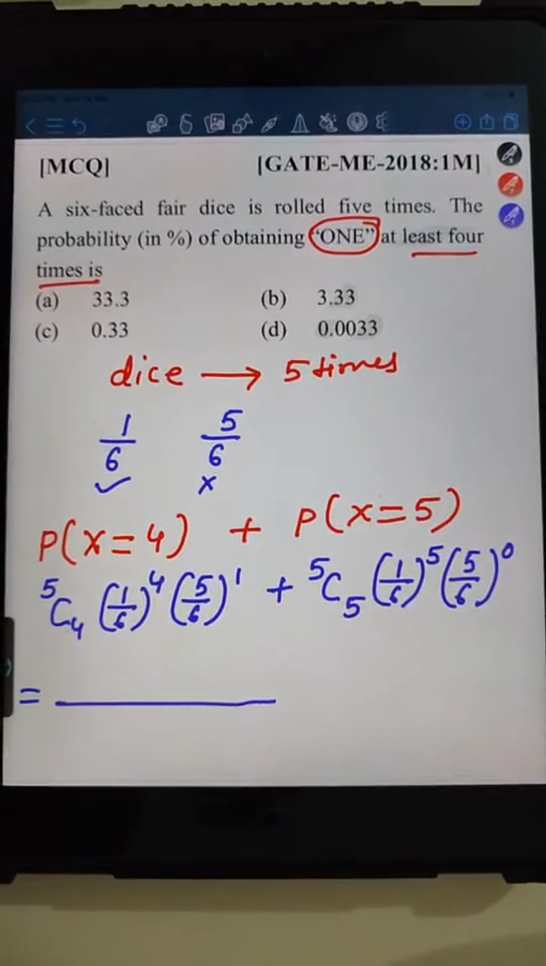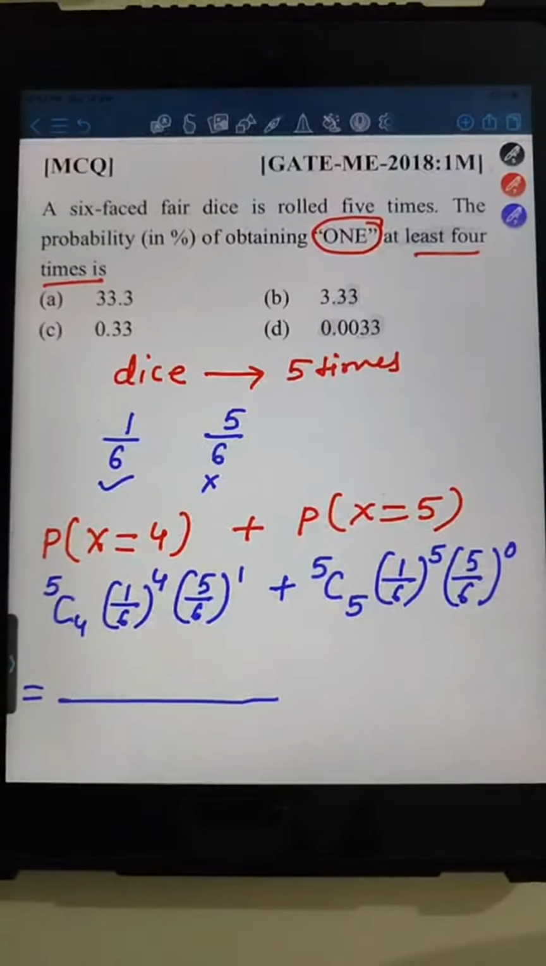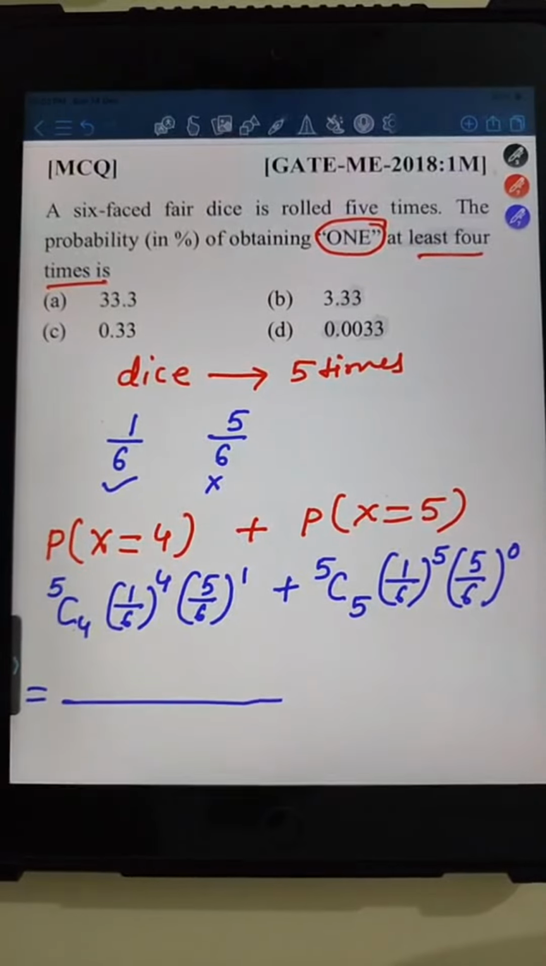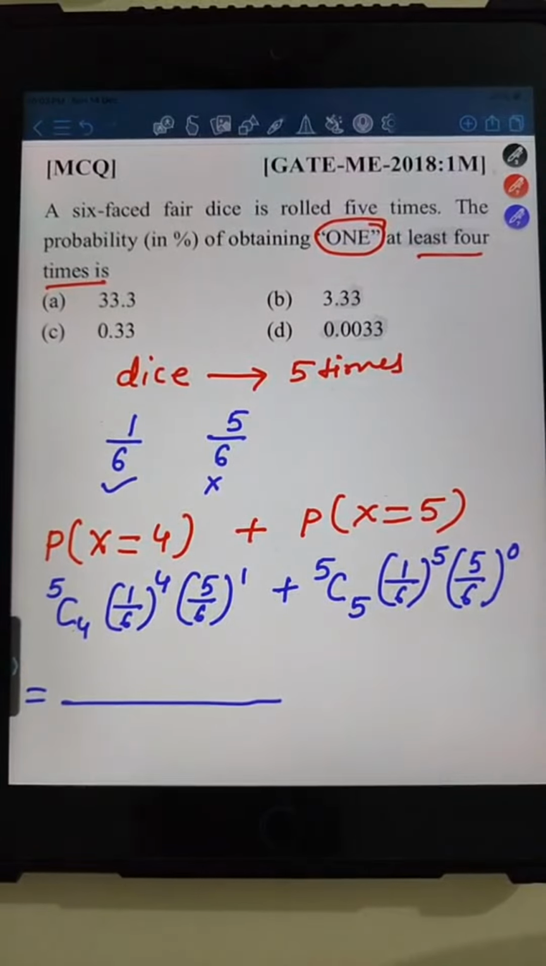अभी इसको आप सॉल्व करके बताइए what you are getting. इतना तो कर सकते हैं, ये तो सॉल्व कर सकते हैं, राइट? 5c4 is 5 and 5c5 is 1, right? Just do the calculation and let me know the answer.